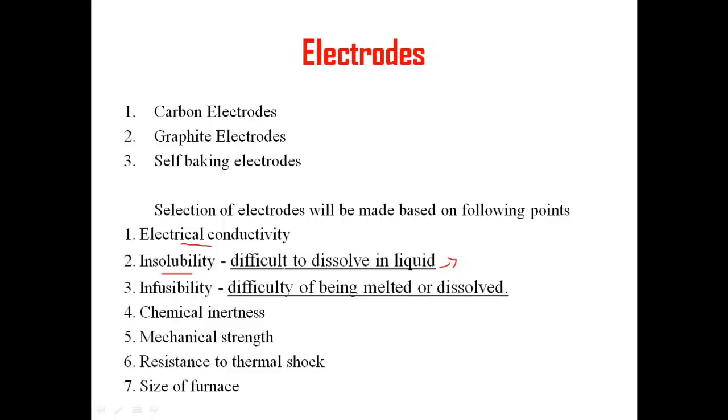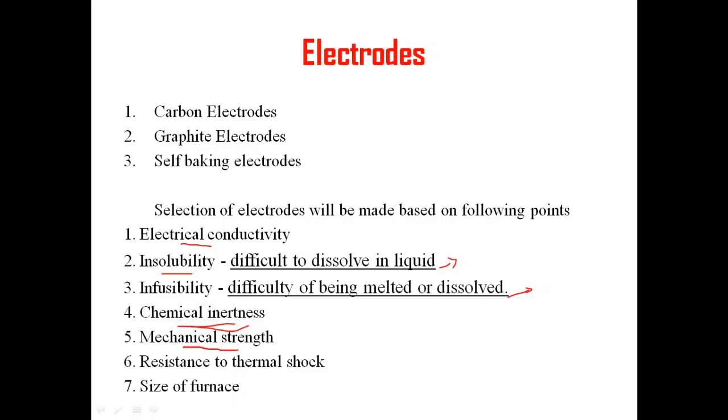That is called insolubility. The next point is infusibility. It means being difficult to melt or dissolve in the charge. So when temperature increases, it should not get melted easily. That is called infusibility, right? The electrode should have a very high infusibility property so that it does not melt easily. Then chemical inertness: it should be very strong chemically, since it will come in contact with the air, and the electrodes also come in contact with the charge, so it should not have any chemical reactions there. That is called being chemically stable, or chemical inertness.